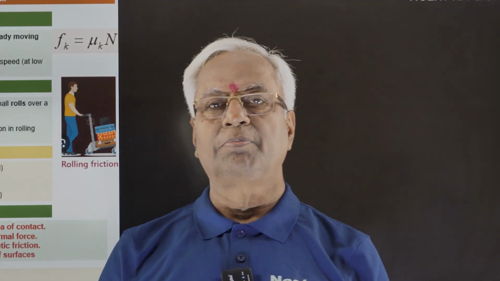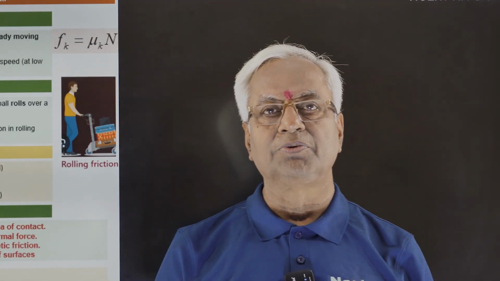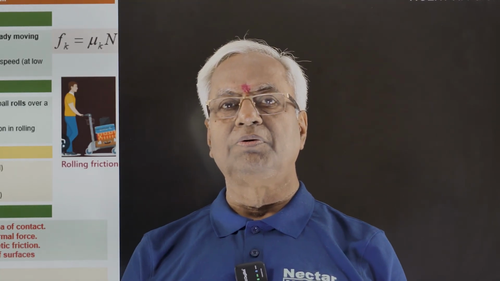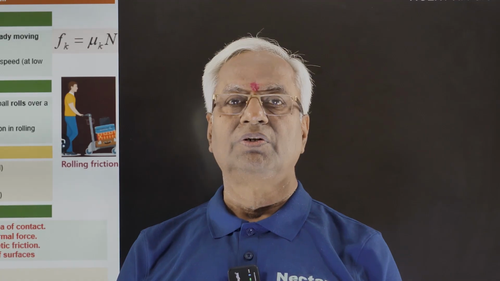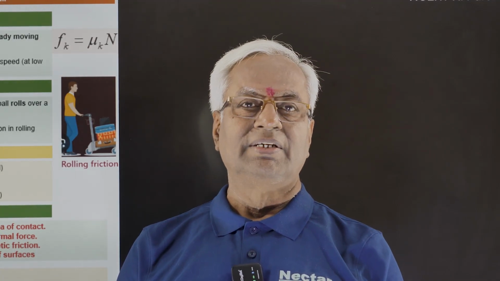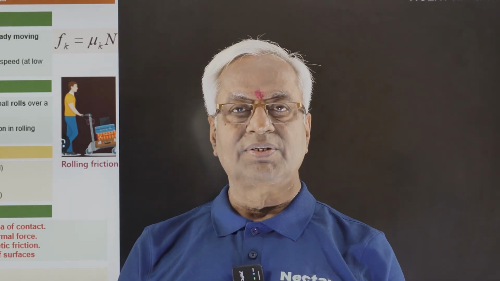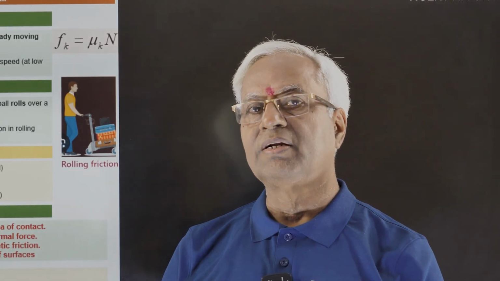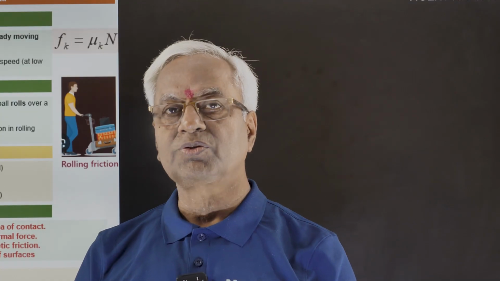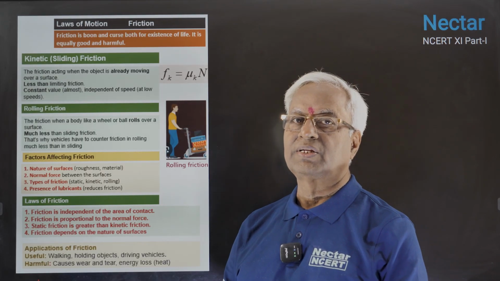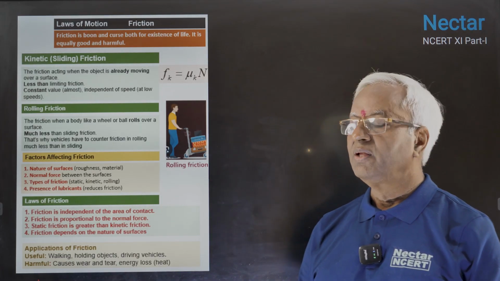Friction is a type of property, or rather an interaction between two bodies in contact. Friction is considered to be both a boon and a curse. It's also known as an eternal thing, or evil as well. It's necessary for the existence of life, and it also causes some losses in public life. There are three types of friction. The second one is kinetic.